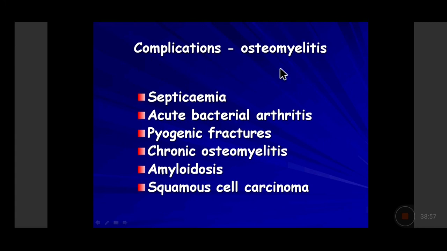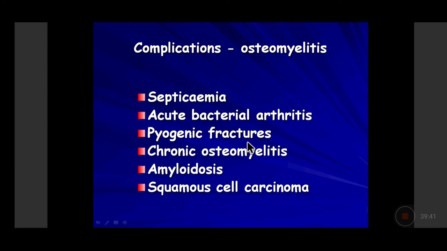So what are the complications of osteomyelitis? Initially, osteomyelitis occurred because there was dissemination of infection from bacteremia somewhere else. Now, this part of the bone itself is a source of bacteria and inflammation. So it will spread inflammation into the entire vascular system, leading to septicemia, and it may go on to endotoxic shock. Then it can go into the joint cavity, leading to acute bacterial arthritis. The bone at this site may become weakened, and trauma to the weakened bone will lead to fracture of the bone, called a pathological fracture.